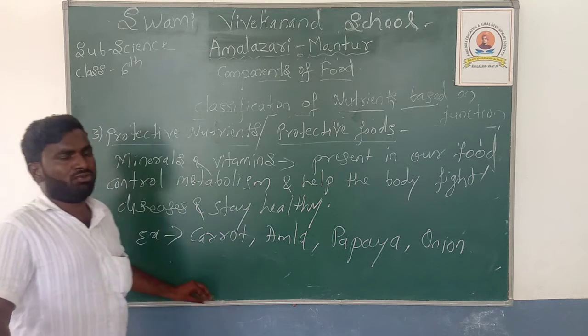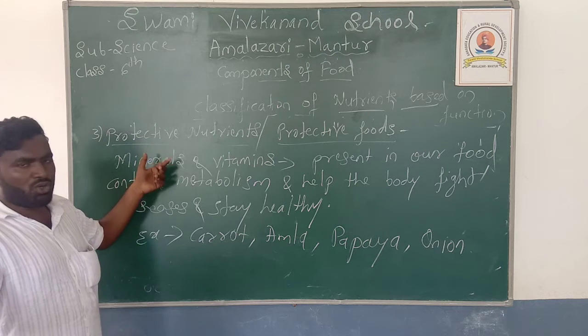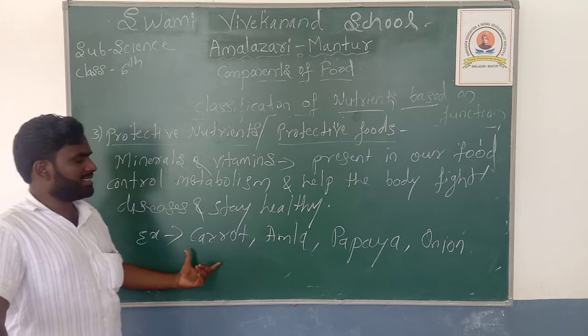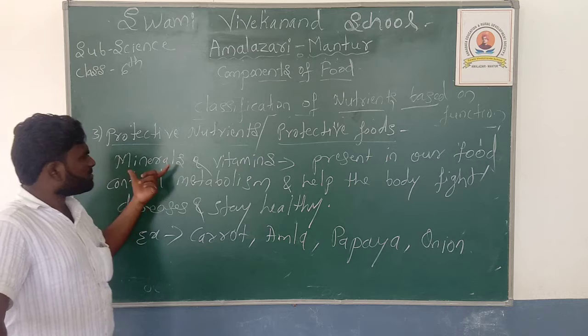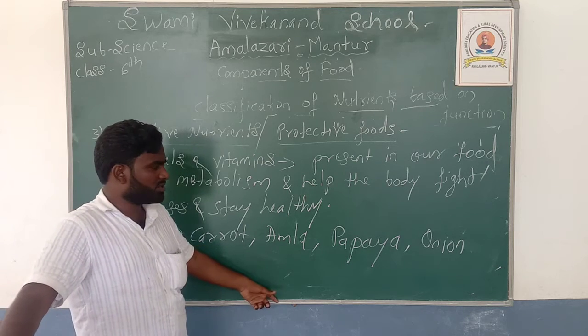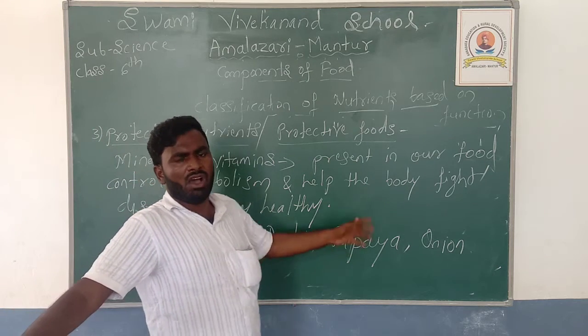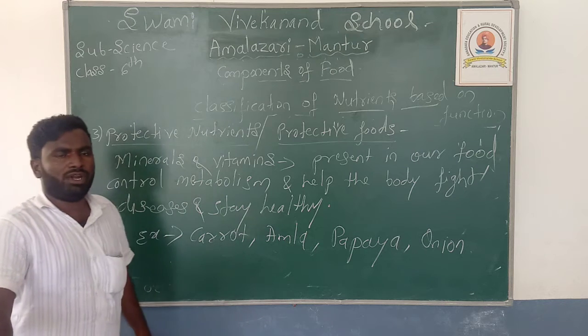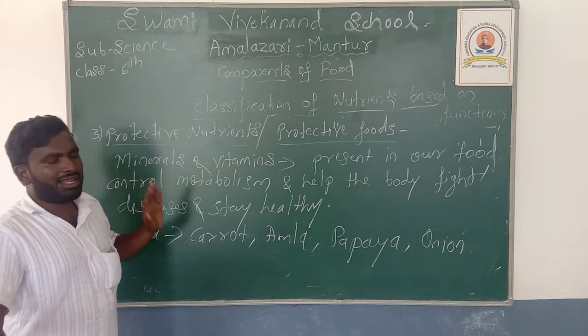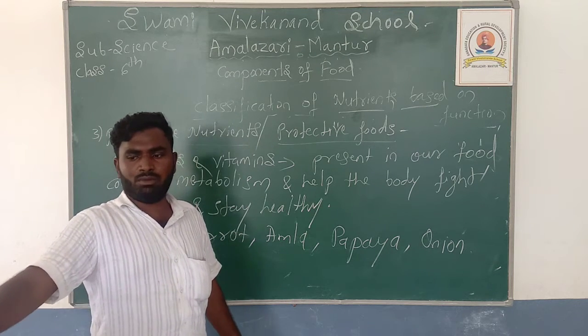The examples for the food items that contain these protective nutrients in rich quantity are the carrot, amla, papaya, and onion. These are the examples for the food items which contain the minerals and the vitamins. Students, this is about today's class.